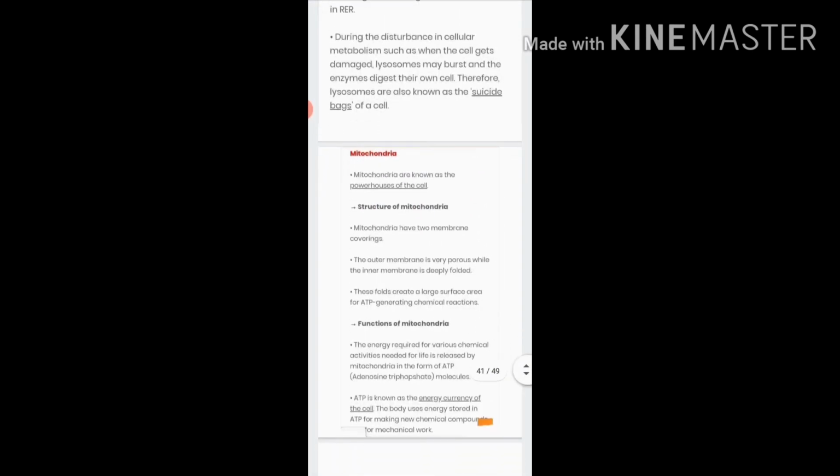The next slide is talking about mitochondria. Mitochondria is a capsule-like structure which has a double wall, where the outer wall is smooth and the inner wall is quite folded. Students, as you know, mitochondria is also known as the powerhouse of the cell. Why is it known as the powerhouse of the cell? Because it is generating power, that is energy, which is required for the cytoplasmic action and in turn the whole body. How does it generate energy?